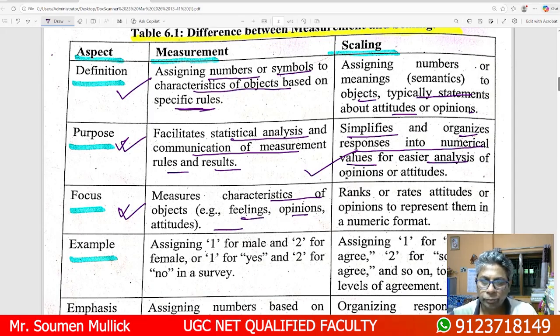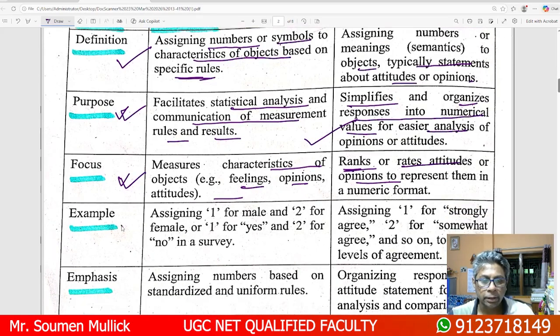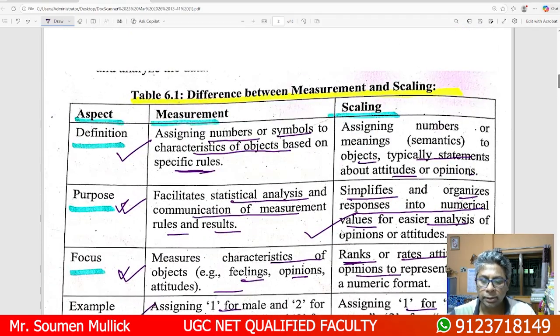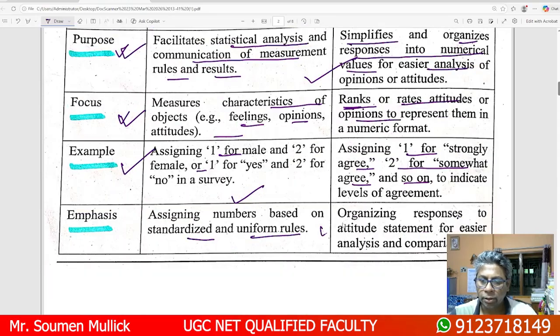And scaling basically ranks and rates attitude and opinion. Example of measurement: we assign 1 for male, 2 for female, like this. And assign 1 for strongly agree, 2 for somewhat agree, and so on. Please emphasize assigning numbers based on standardization and uniform rules. And here emphasize scaling, organizing responses to attitude statements for easier analysis and comparison.